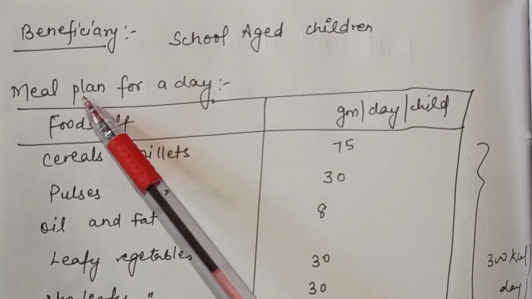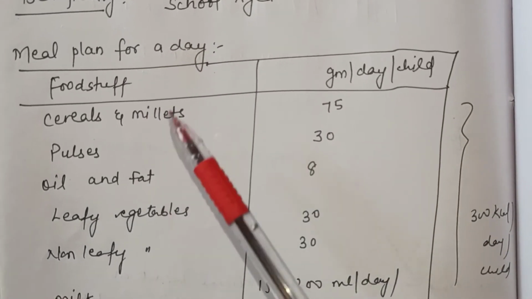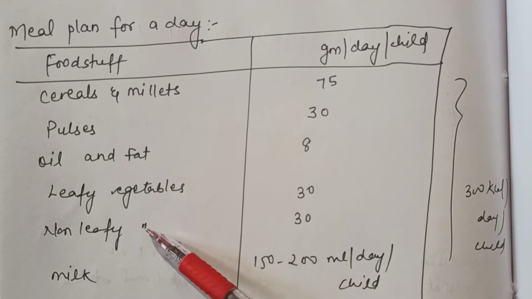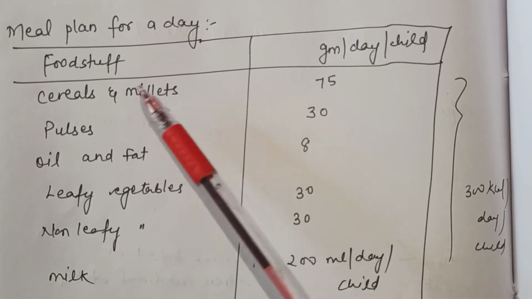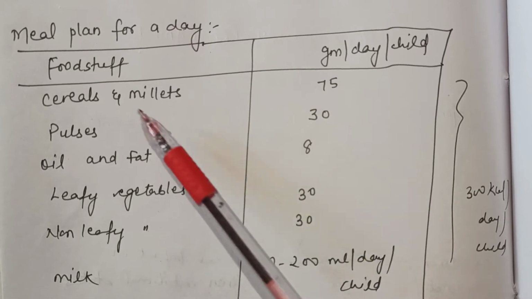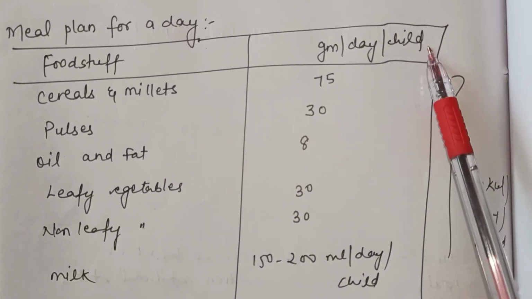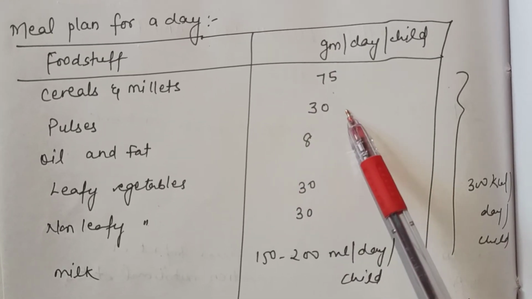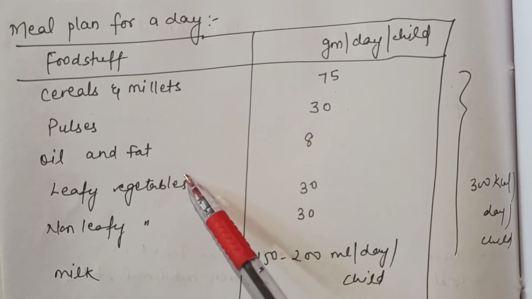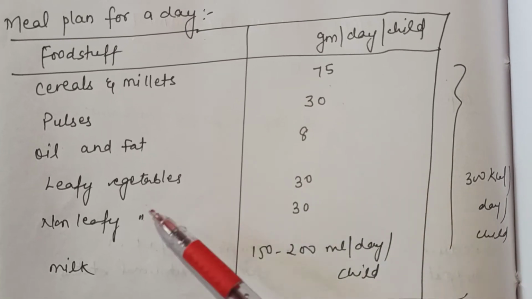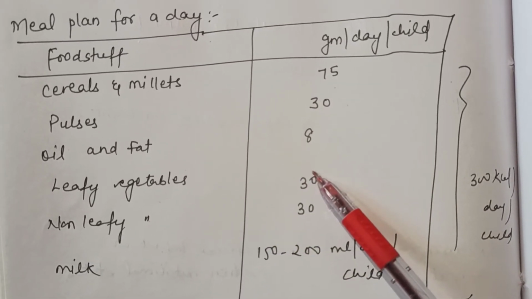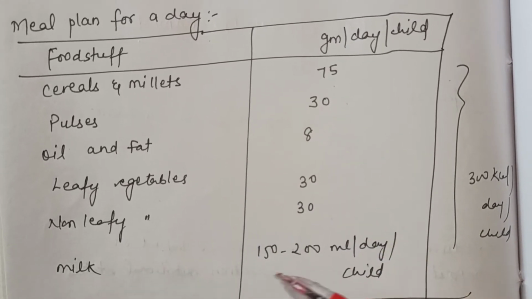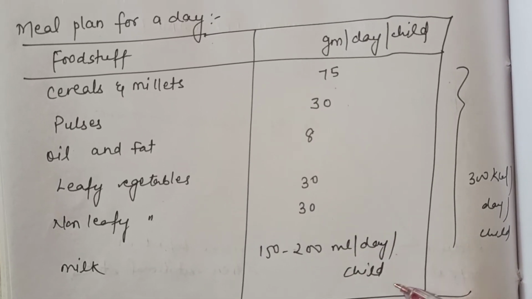Now we will see the meal plan for a day. The foodstuff includes cereals, pulses, oil, fat, leafy vegetables, non-leafy vegetables and milk. The cereals that we are giving through the midday meal program are 75 gram per day per child. Pulses 30 gram per day per child. Oil and fat 8 gram per day per child. Leafy vegetables 30 gram per day per child. Non-leafy vegetables 30 gram per day per child. And milk is 150 to 200 ml per day per child.